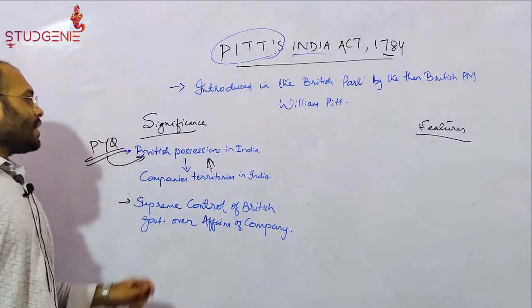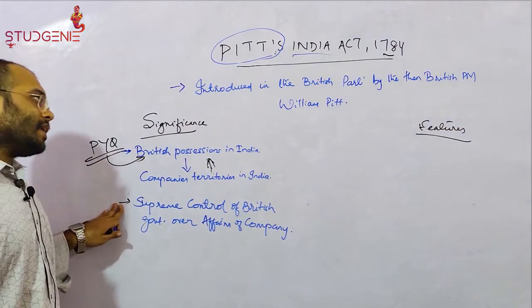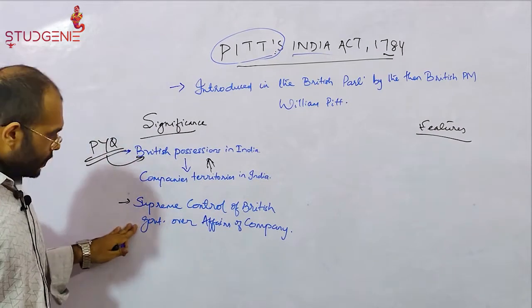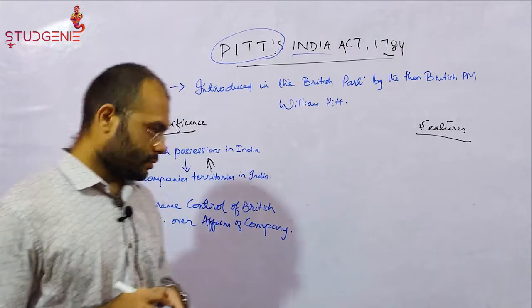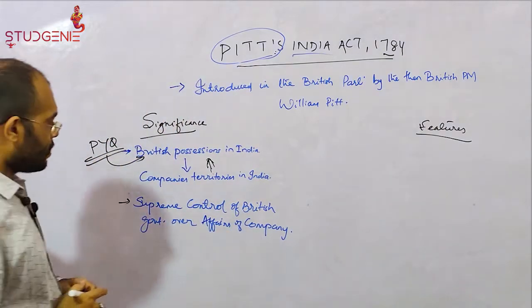This act started giving the British government supreme authority over the affairs of the English East India Company.